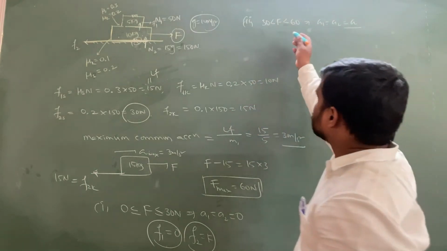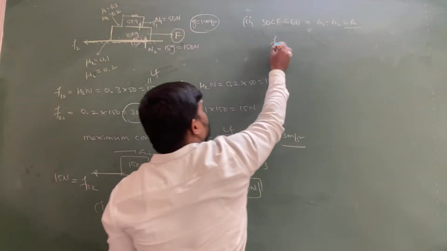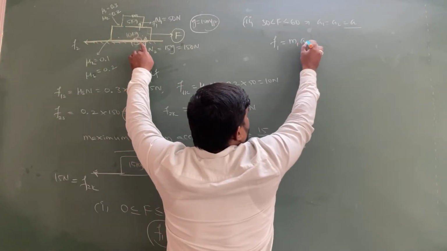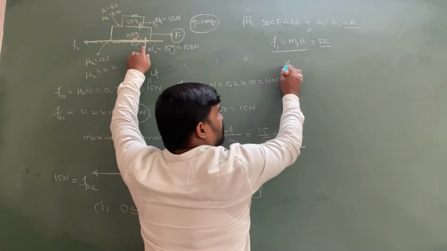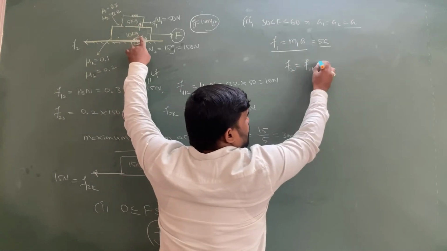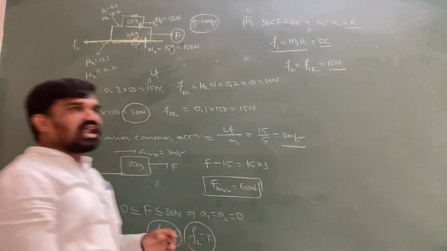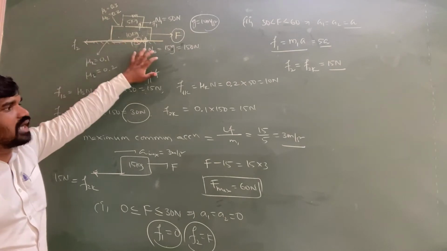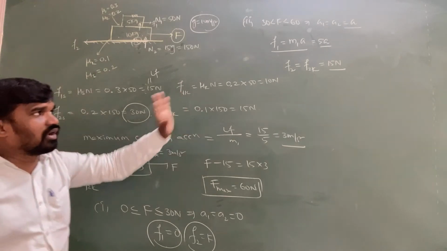So at this particular condition, the static friction acting on the 5 kg block is equal to the pseudo force, which is mass of that block into the acceleration, so this is equal to 5a. What about the friction acting between the lower block and the ground? It is kinetic friction. Kinetic friction is always constant, independent of the applied force. Whenever the system has acceleration, the lower block and the ground experience only kinetic friction, which is equal to 15 Newton, a fixed value irrespective of the applied force.